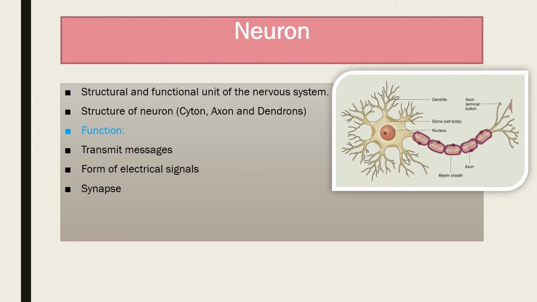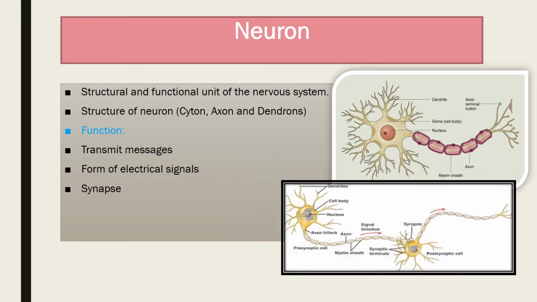Next is function of neurons. Neurons transmit messages from the brain and spinal cord to the different organs and vice versa. They transmit messages in the form of electrical signals, and these signals are called nerve impulses. The dendrites of a neuron lie very close to the terminal branches of the axon of another neuron. You will understand with the picture.